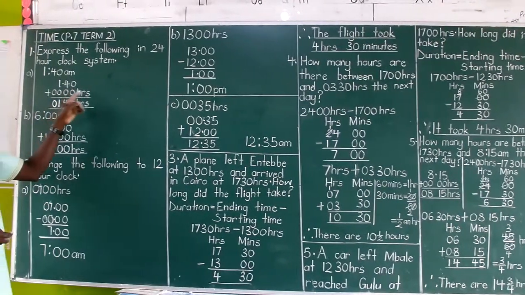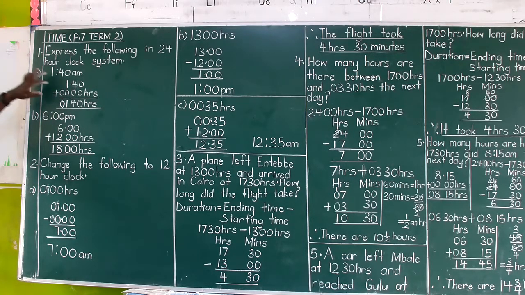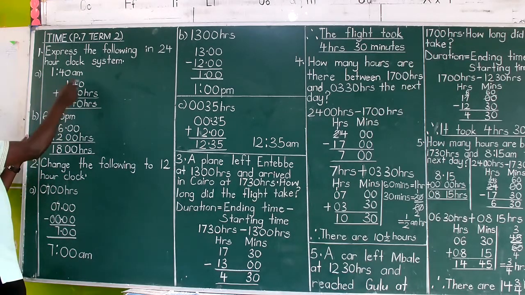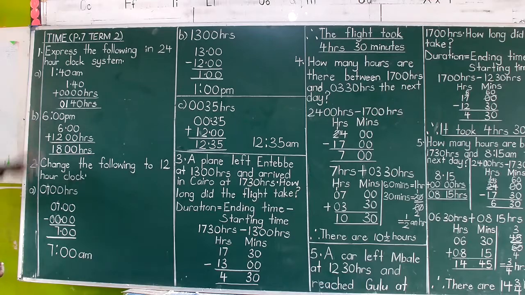0 hours, 0 hours. So because of the 4-digit law for the composition of the 24-hour clock system, we add nothing, meaning we have no worry about the 12. So say 140 plus 0 hours. Then you add: 0 plus 0 is 0, 4 plus 0 is 4, 1 plus 0 is 1, and then a 0. This 0 is leading because of the 4-digit rule. It must have 4 digits. So the answer is 0140 hours.